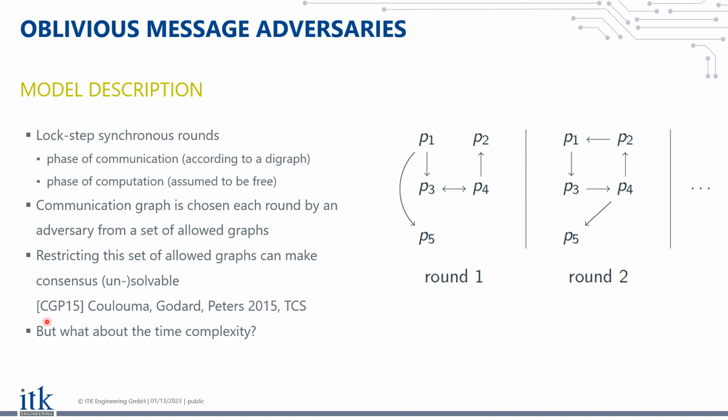Now, the first question that arises here is, of course, when is consensus solvable in this model? And this was actually solved by Coulouma, Godard, and Peters in 2015 in an article in Theoretical Computer Science, where they basically showed what kind of property this set of allowed graphs must have in order for consensus to be solvable. What still remained open, however, until now was what about the time complexity of consensus? They did provide an algorithm for consensus in the case it was solvable, but it had a rather bad time complexity. It was highly exponential. And so the question really was, until this point, does it have to be this way, or can we actually find more efficient algorithms?